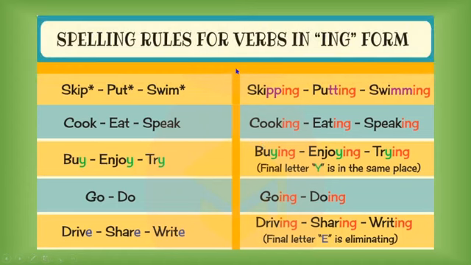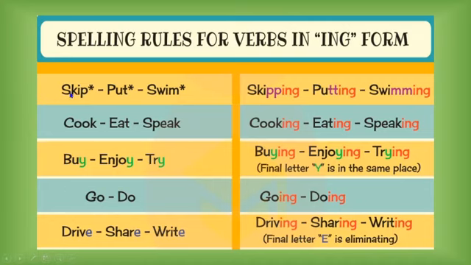Don't forget the spelling rules for verbs in ing form. You have the rules here. The first rule says that if your verb ends in CVC, consonant, vowel, consonant, for example, skip, pot, or swim, you have to write the last consonant doubled, and add ing at the end.